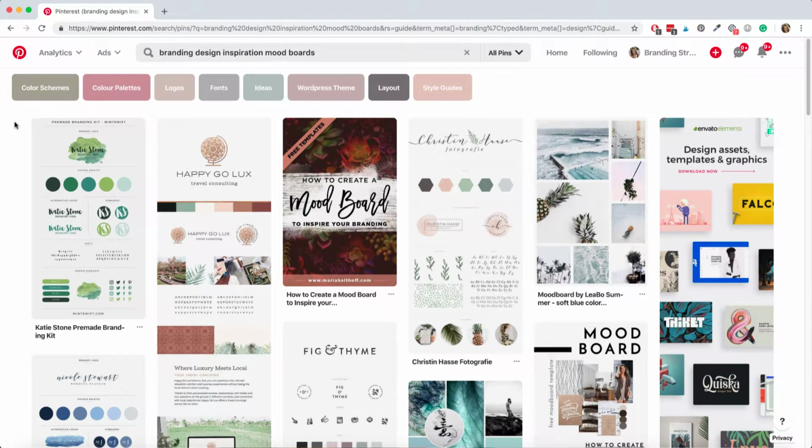Now can you see how layered, how in-depth? I could target branding design. I could then also target branding design inspiration and create inspiration type content. I could then create content that's about mood boards, inspiring mood boards. Do you see how amazing and cool this is?